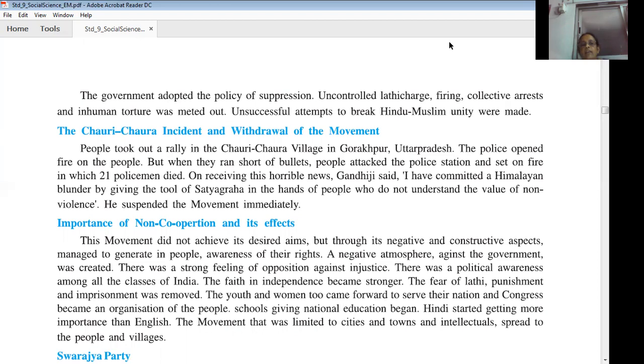There was political awareness among all classes of the people. The people now had trust in independence. They were not afraid of lathi charges, punishment, and imprisonment. Young people and women also came forward to serve their nation, and Congress became an organization of the people. Schools giving national education, Hindi medium schools and colleges were established, and Hindi got more importance than English.